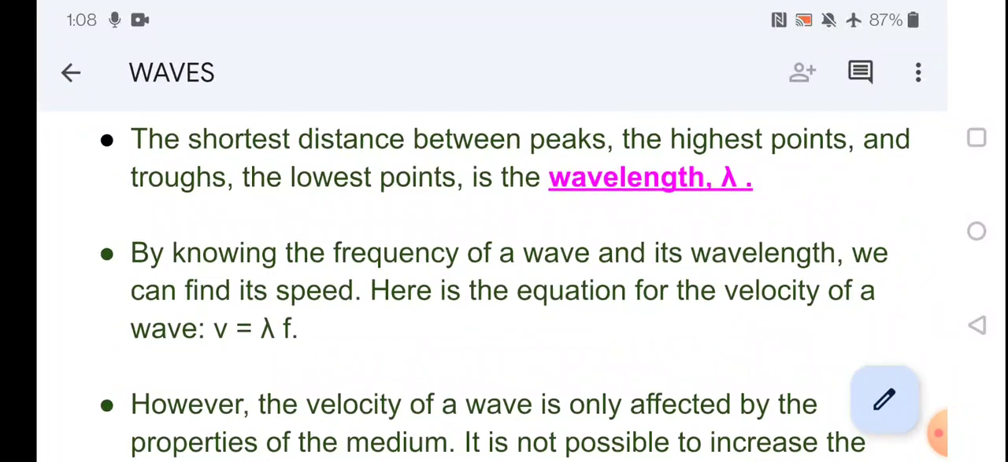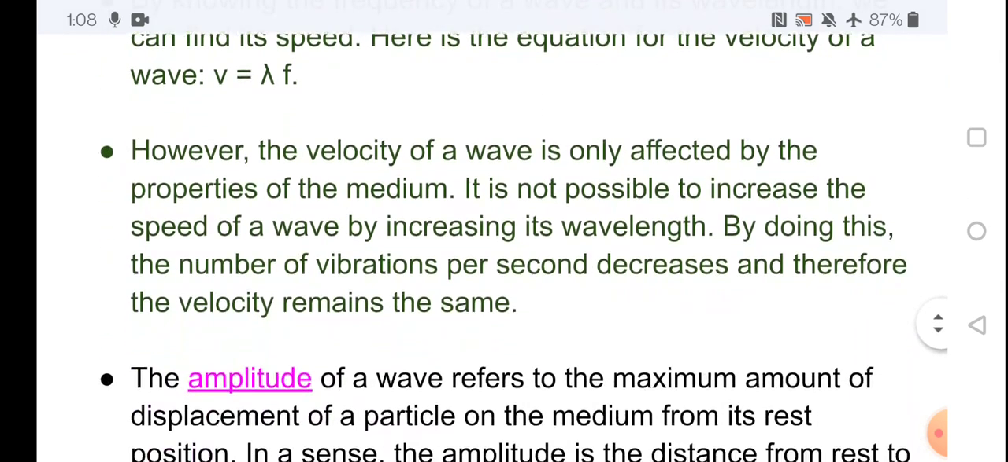By knowing the frequency of a wave and its wavelength, we can also find its speed. Here the equation of velocity of a wave is given by v equals lambda times f. Lambda is the wavelength, f is the frequency. If we know the frequency and wavelength, we can find the speed of the wave.